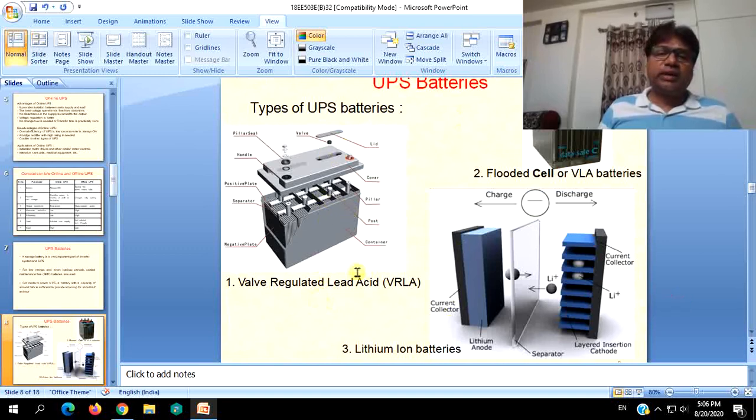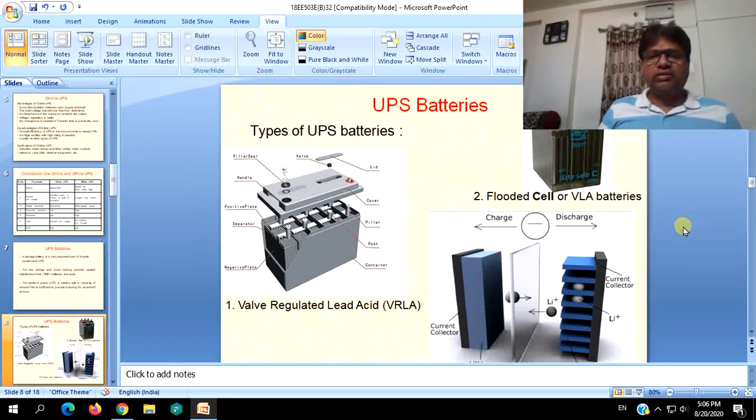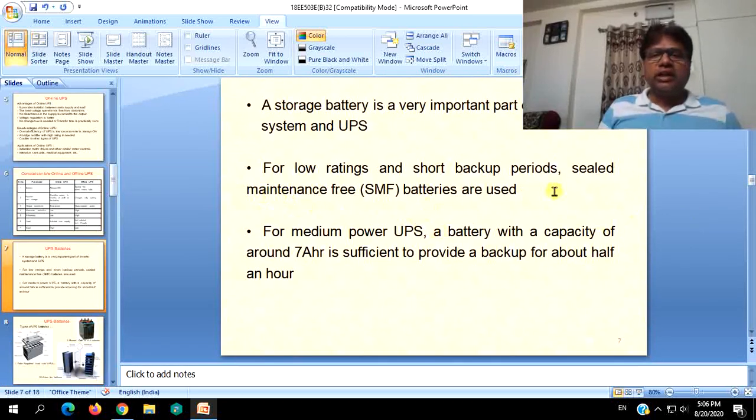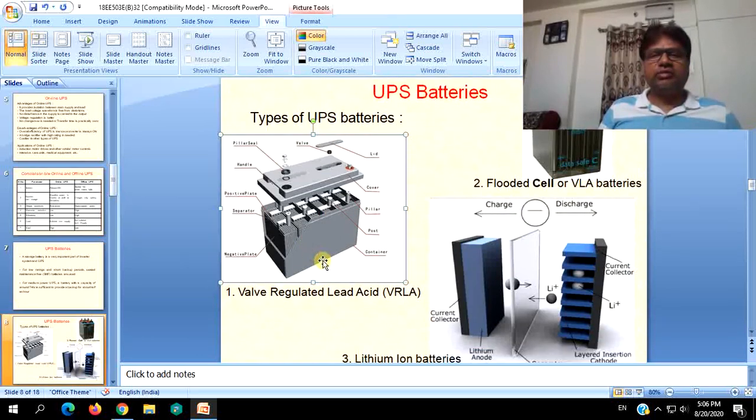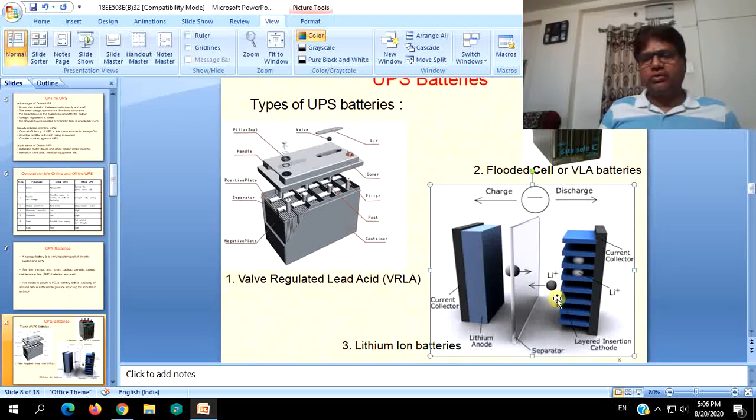Again, in lead acid batteries there are two types. Valve regulated lead acid types are totally closed and sealed. These are the sealed maintenance free SMF batteries we discussed in the previous slide, and lithium-ion batteries are also sealed maintenance free batteries.